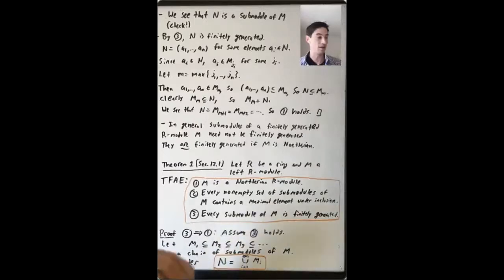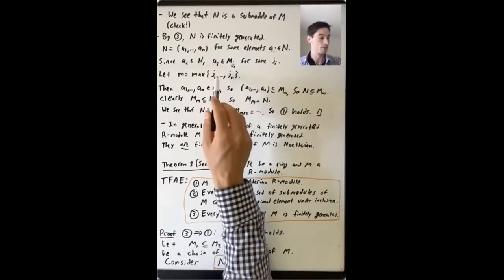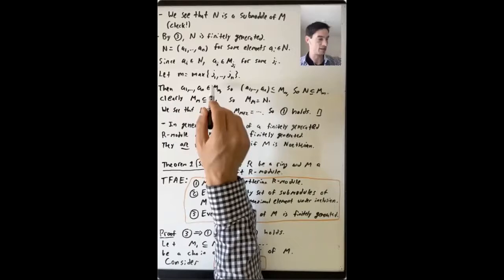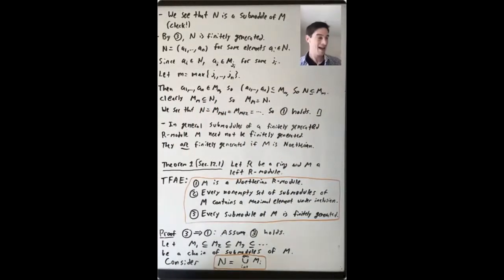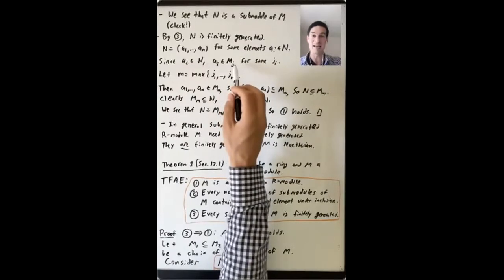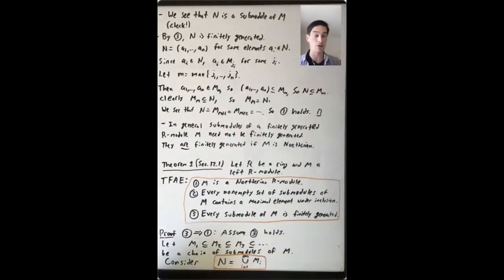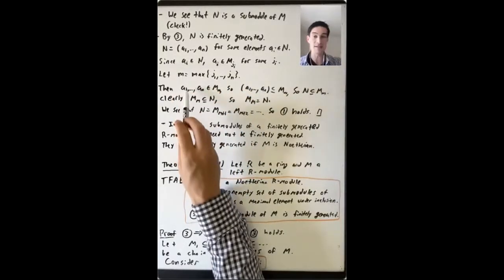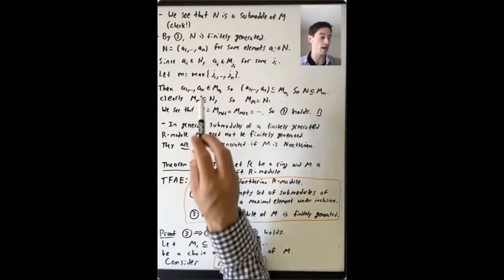All right, so now let's look inside of the particular element of the chain, M sub little m. And because each element of this chain is contained in all the ones that come after it, if Ai is in M_ji, then it's in M_k for all k greater than or equal to ji as well. So this maximum contains all of A1 up through An.